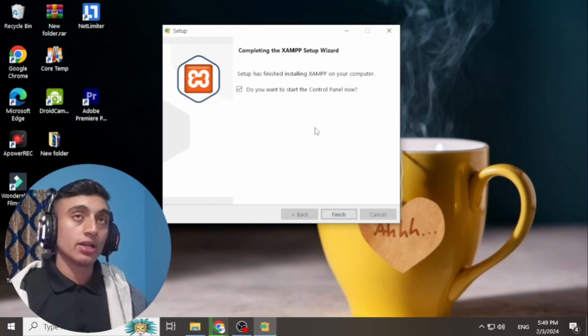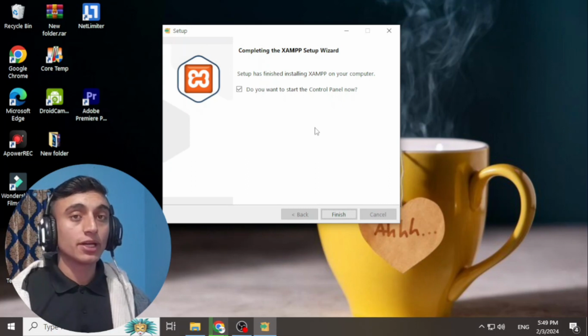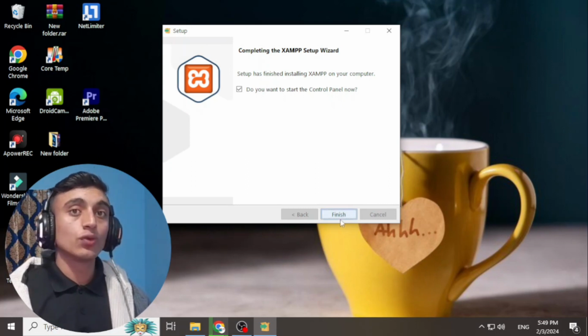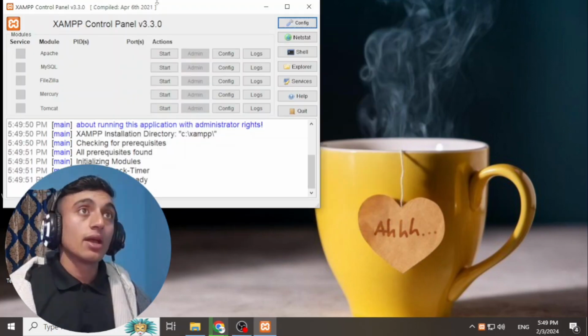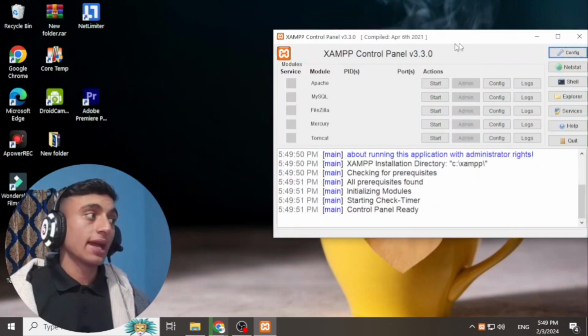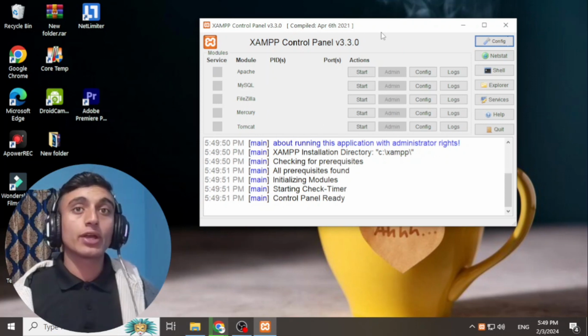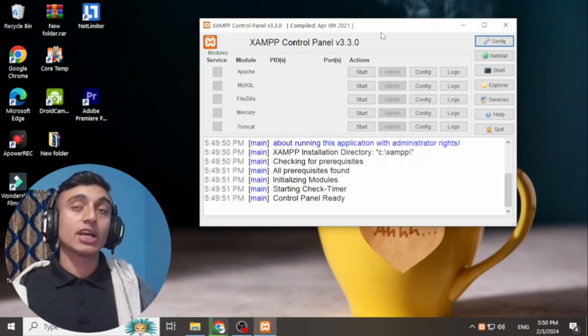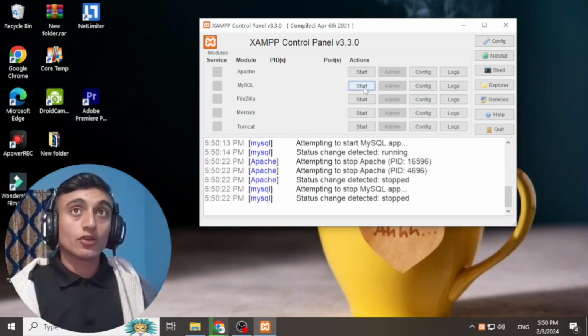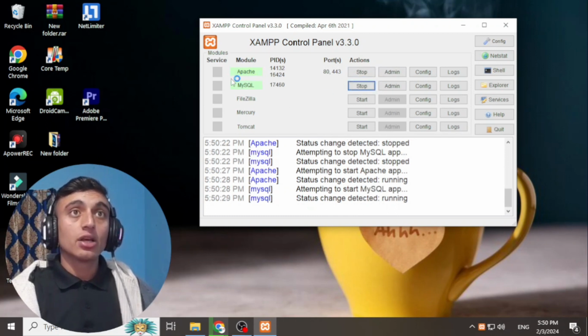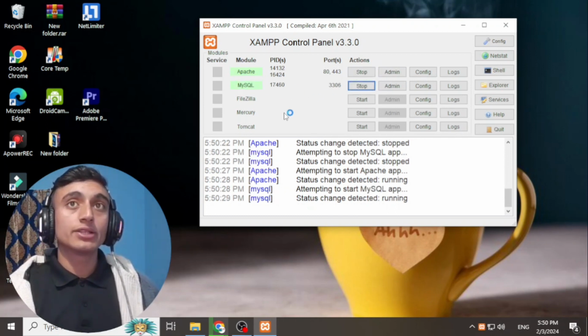Finally, our XAMPP installation is completed. Now we'll click finish to finish the XAMPP installation. The XAMPP control panel will open like this. From here we can manage and assign the local host, and we can design the WordPress website, or connect WordPress with this local server. To start, click start for Apache and MySQL. You have to click over it and these two will start to run.